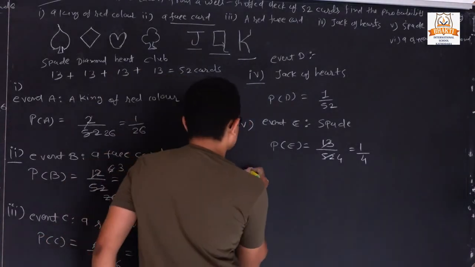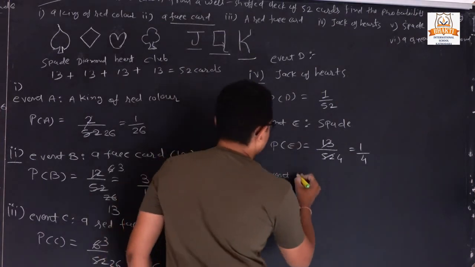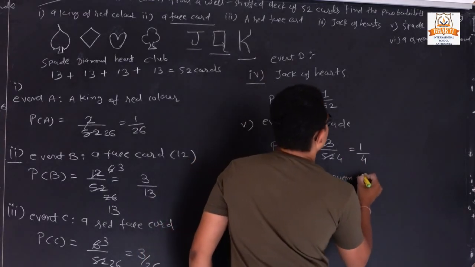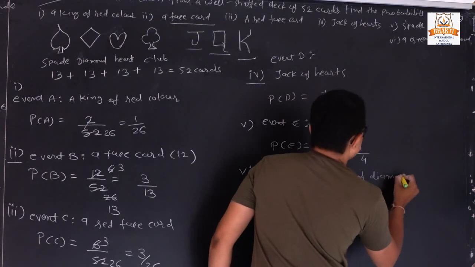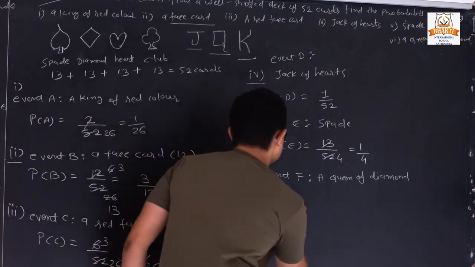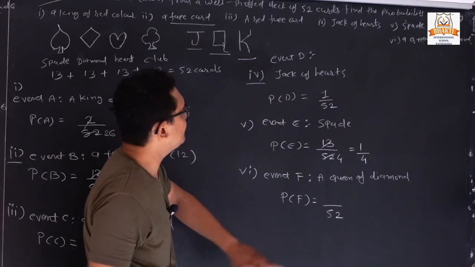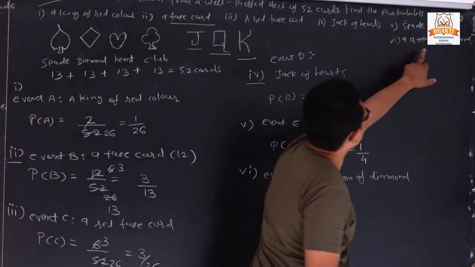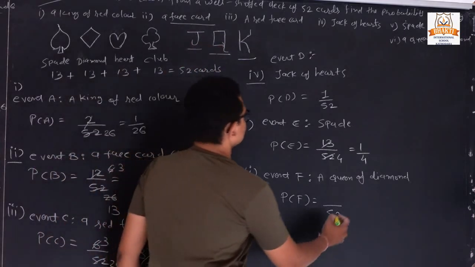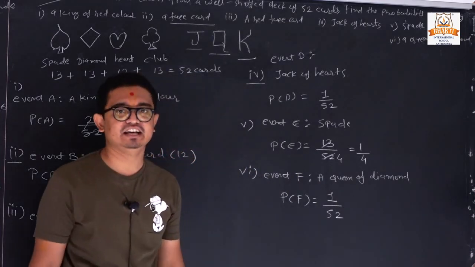Now next, last, event F. It is a queen of diamond. So it is P of F. We have a total of 52 cards. Out of 52 cards, queen of a diamond. So it is only one queen of diamond. So it is 1. So once again the answer is 1/52.